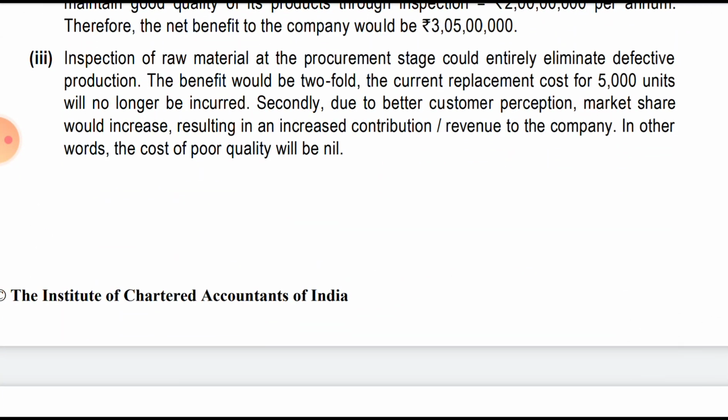So the benefit from the inspection would be 1 crore 75 lakh, that is 5 crore benefit by not returning, then 75 lakh by not incurring any cost, that is material, delivery and all other costs.